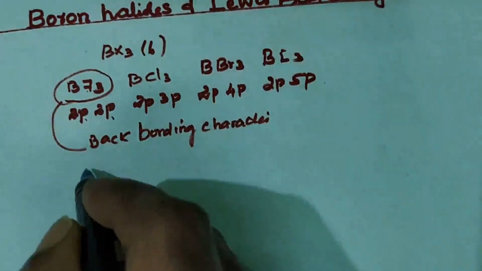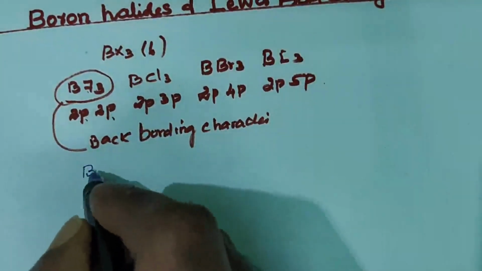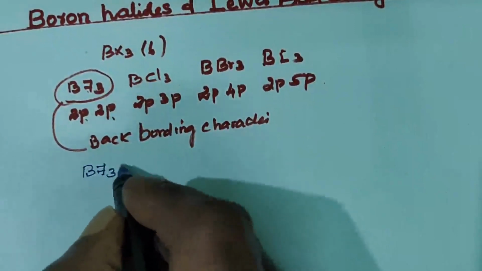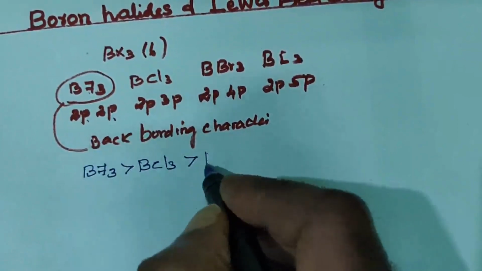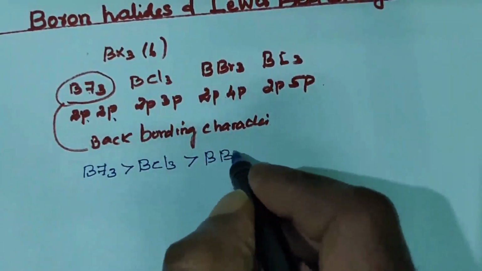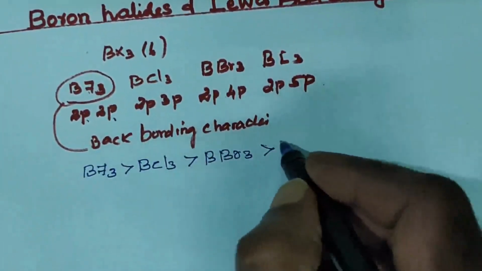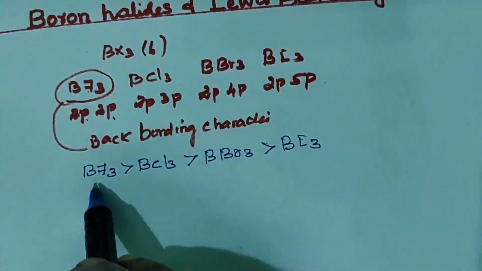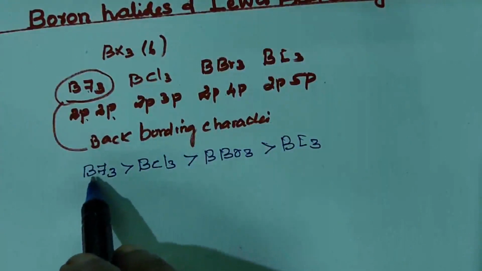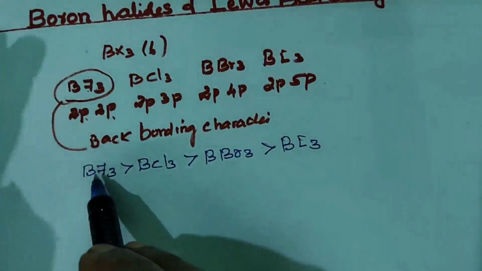So the order of back bonding character is BF3 greater than BCl3 greater than BBr3, boron tribromide, greater than BI3. So among the boron trihalides, BF3 has more back bonding character.